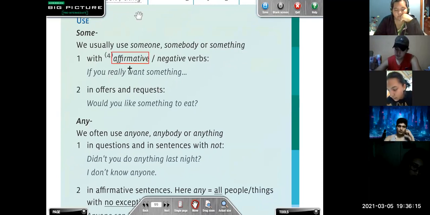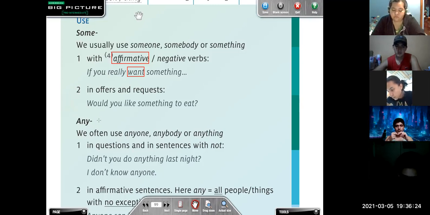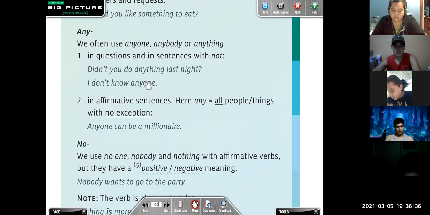We can see here the verb is affirmative. Okay, let's see here. Number 2. In offers and requests, we also use something, right? Something or someone or somebody.